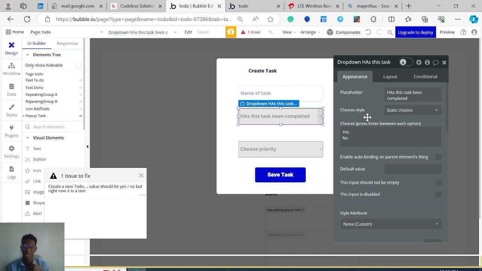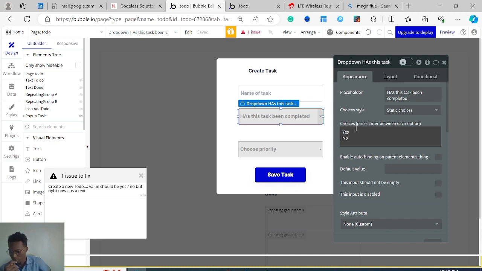What we have is text that I manually entered, and yes or no is defined in Bubble as another type entirely. You're gonna get used to the concept of types over time, but it's good that we have this error so that we can see how to fix it together.